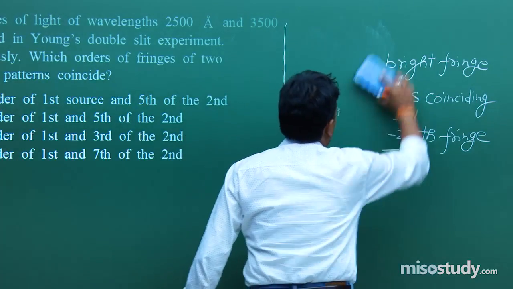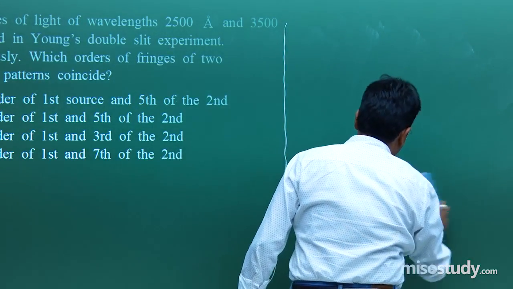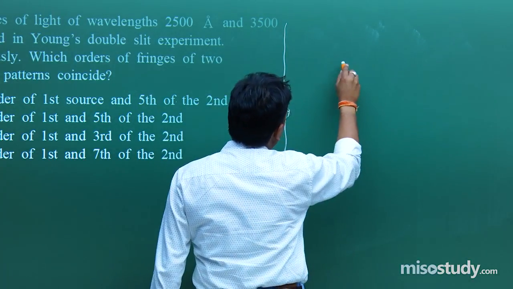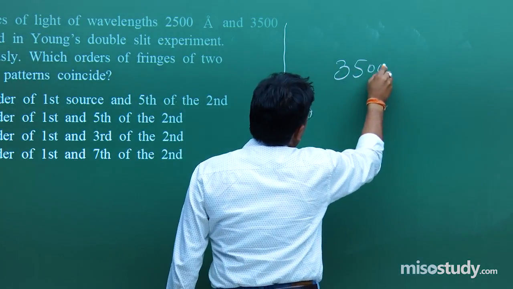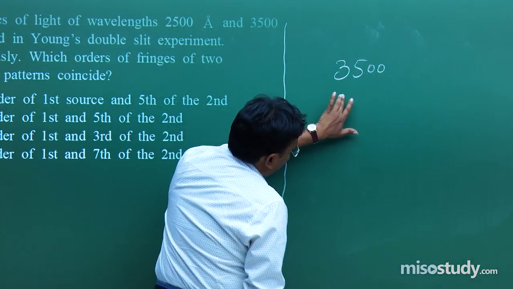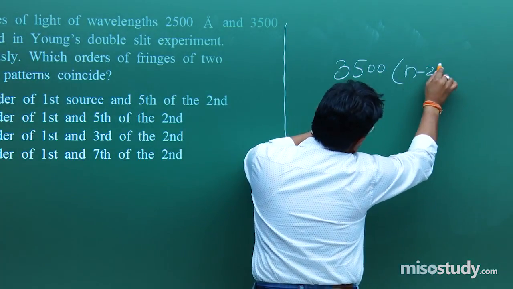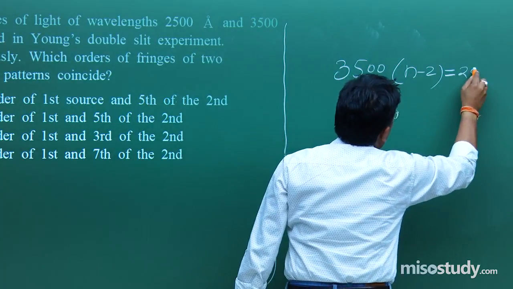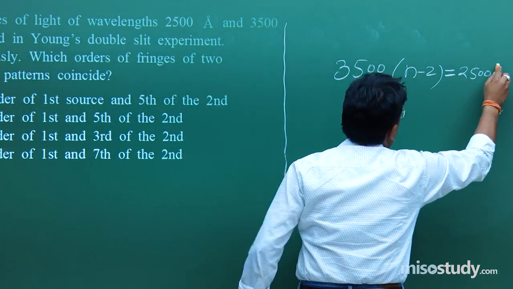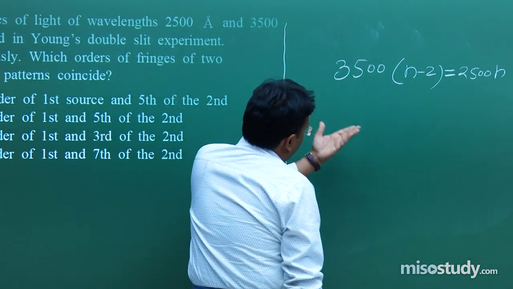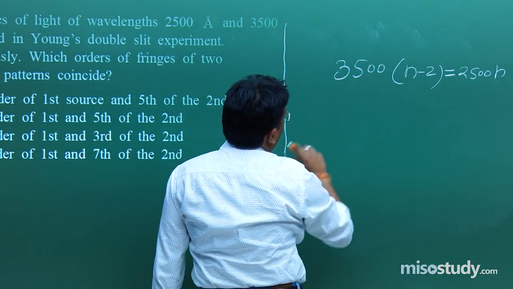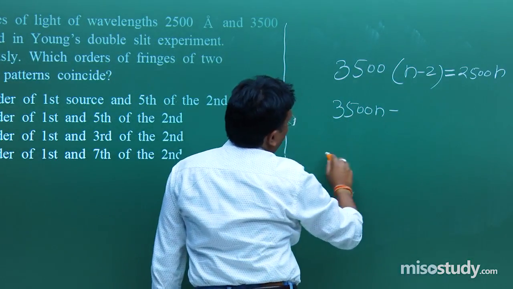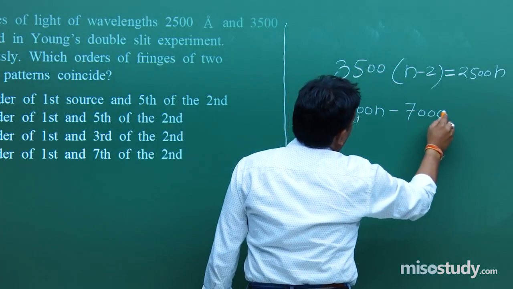Now let's put a simple value over here. And what is that value? That is 350, that is lambda 2 times n minus 2, fine, is equal to this value 2500n. Ultimately we have to find the value of n. Fine. So let's understand it. It's 3500n minus 7000 is equal to